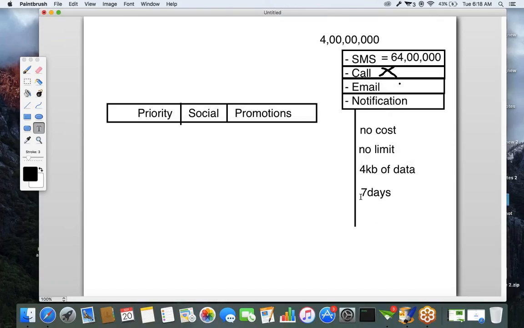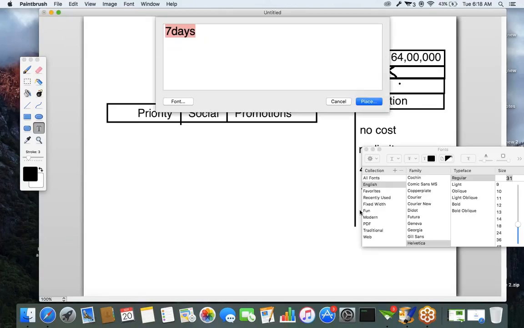After the 7 days, the notification will expire automatically. And the last thing is that it is 10 times faster than normal SMS.